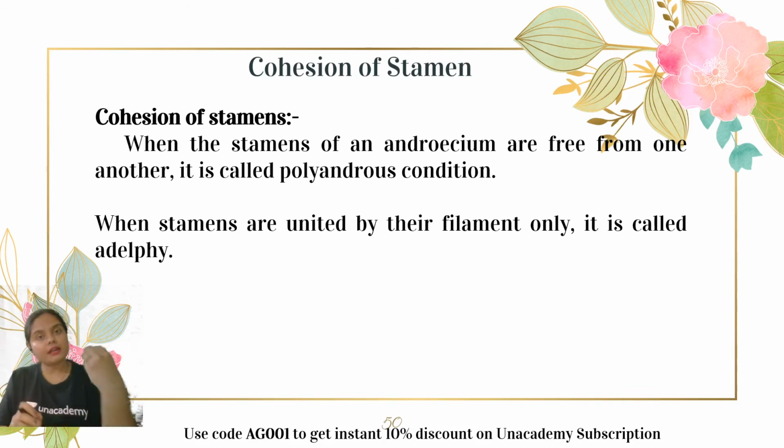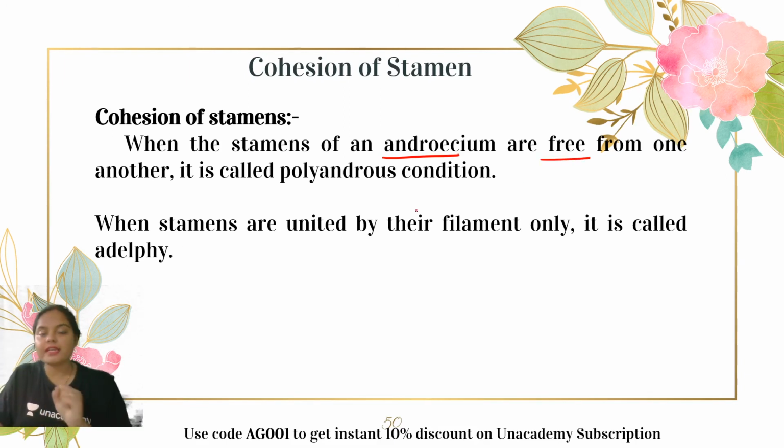When a stamen is attaching to, let's say, a carpel or petal, then the term used will be adhesion. Here, when the stamen is attaching to the stamen, it is known as cohesion. When the stamens of an androecium are free from one another, the condition is known as polyandrous condition. We have seen polysepalous, polypetalous, and now it's time for polyandrous condition.